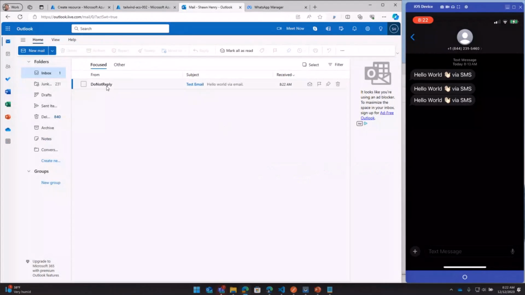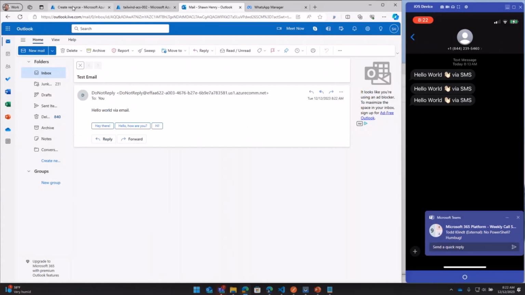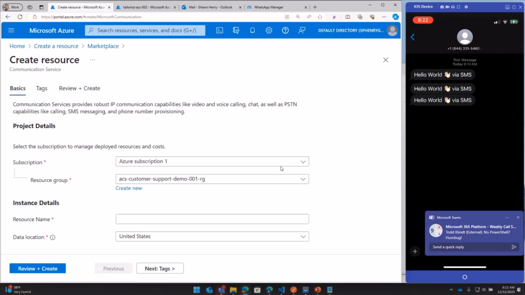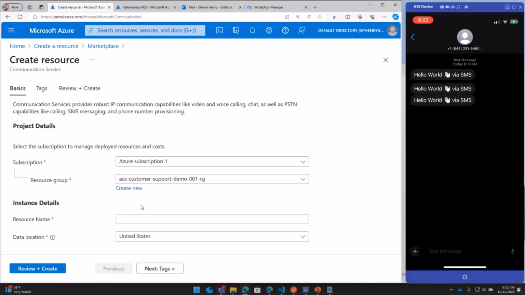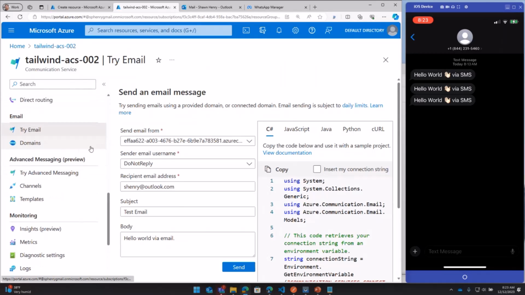And then we'll see over here. Look, my email showed up. It is 8:22 over here on the West Coast, and my email got sent. No PowerShell. We do have Azure CLI support. We don't show it in here, but if you go to our docs, you can do all this stuff from Azure CLI as well. Okay, now the main event,